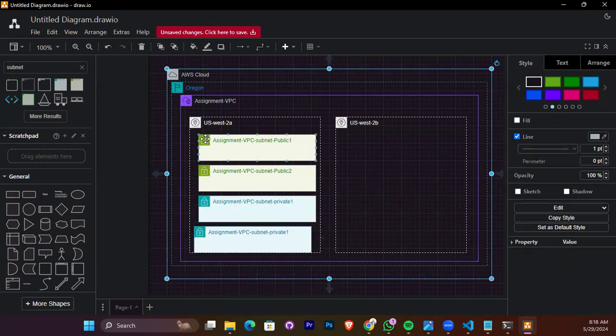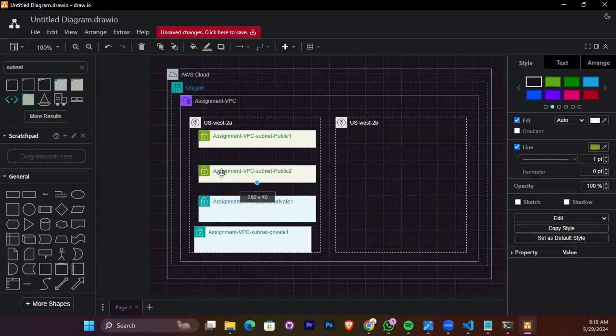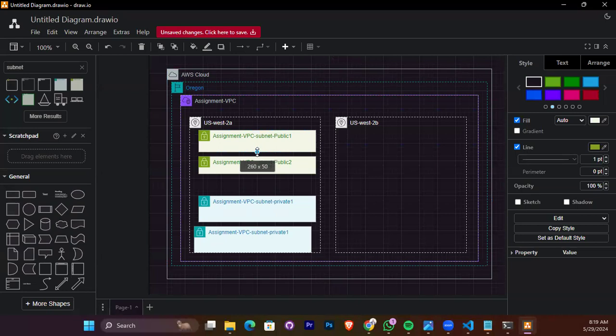So this one, let's make it a bit smaller. Yeah, but if you make it small, where would the instance come? Because the instance has to be inside the VPC and the subnet, right? If you make it small too, the instance will not be able to fit in it.